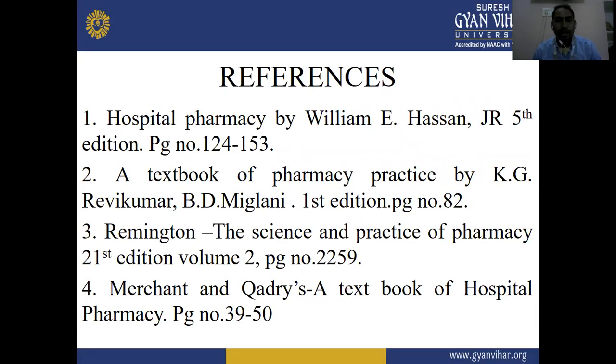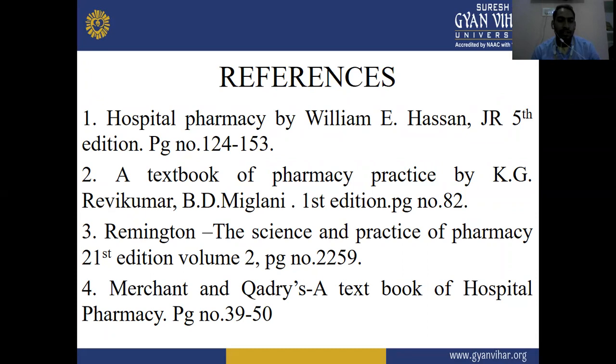Next is the references for medication adherence. First, Hospital Pharmacy by Williamson and Hassan, 5th edition, pages 124 to 153.